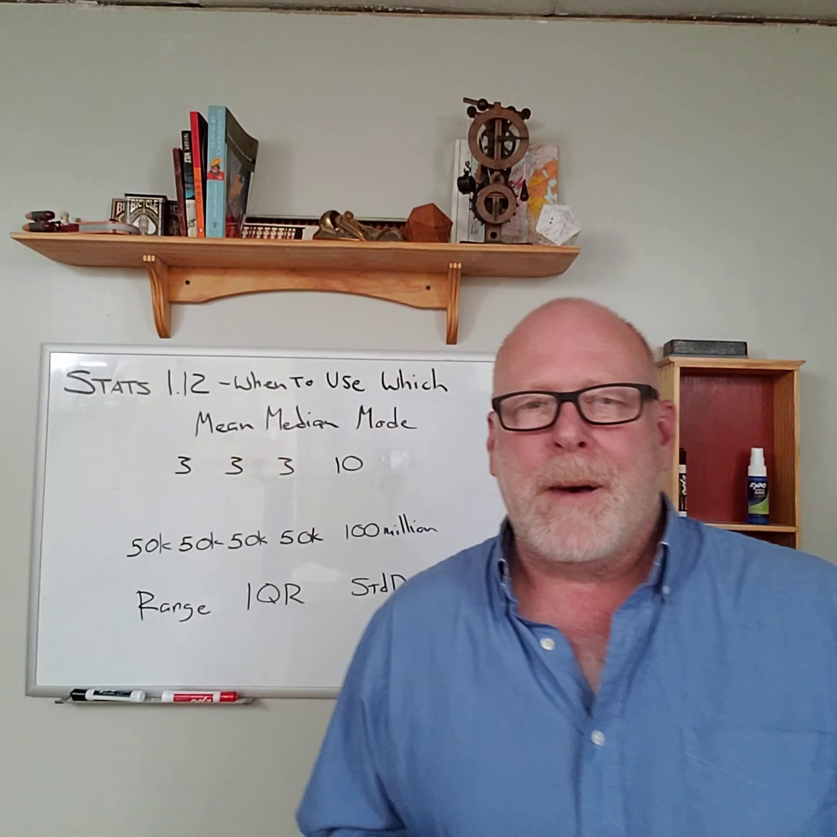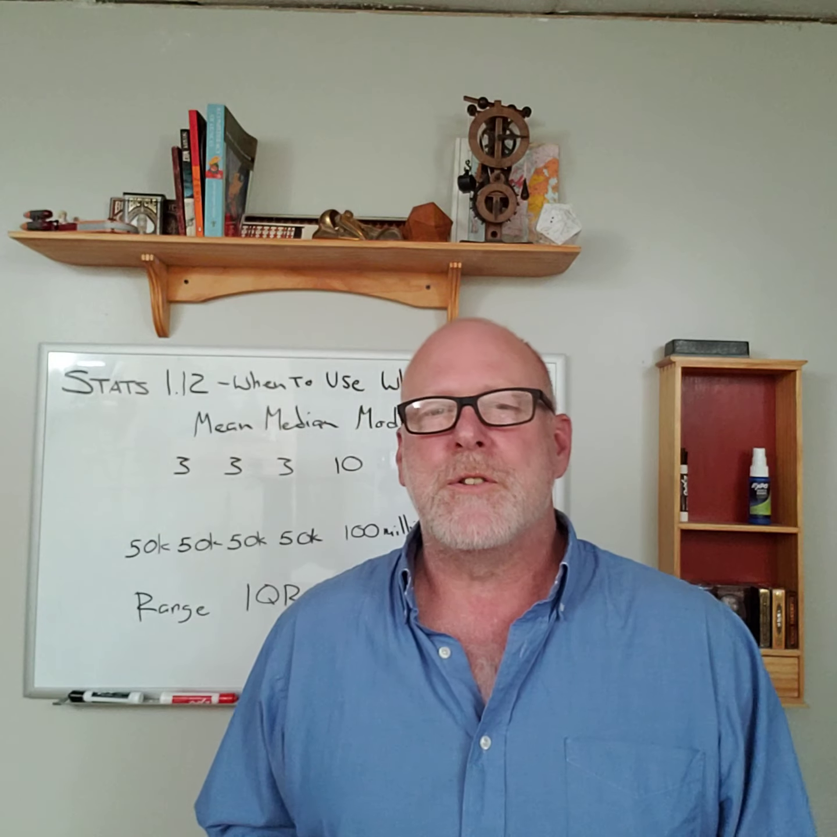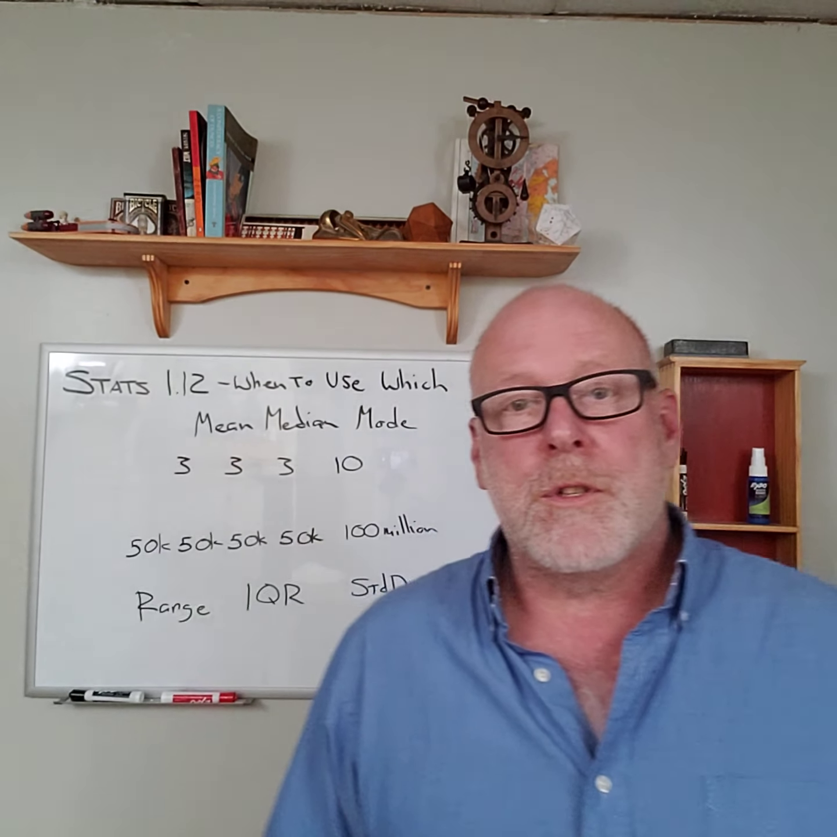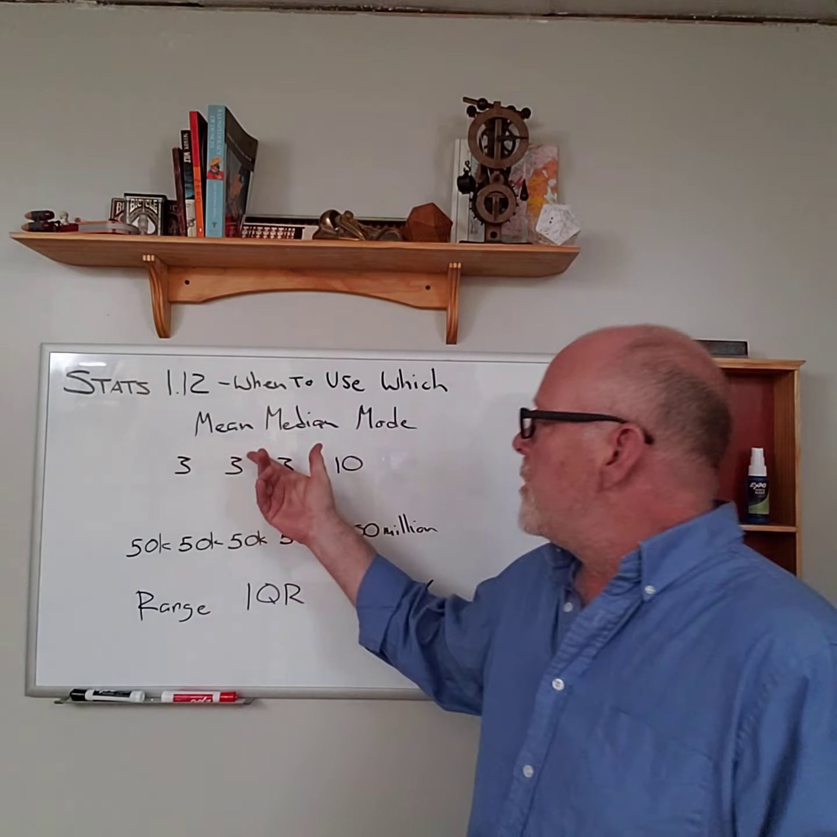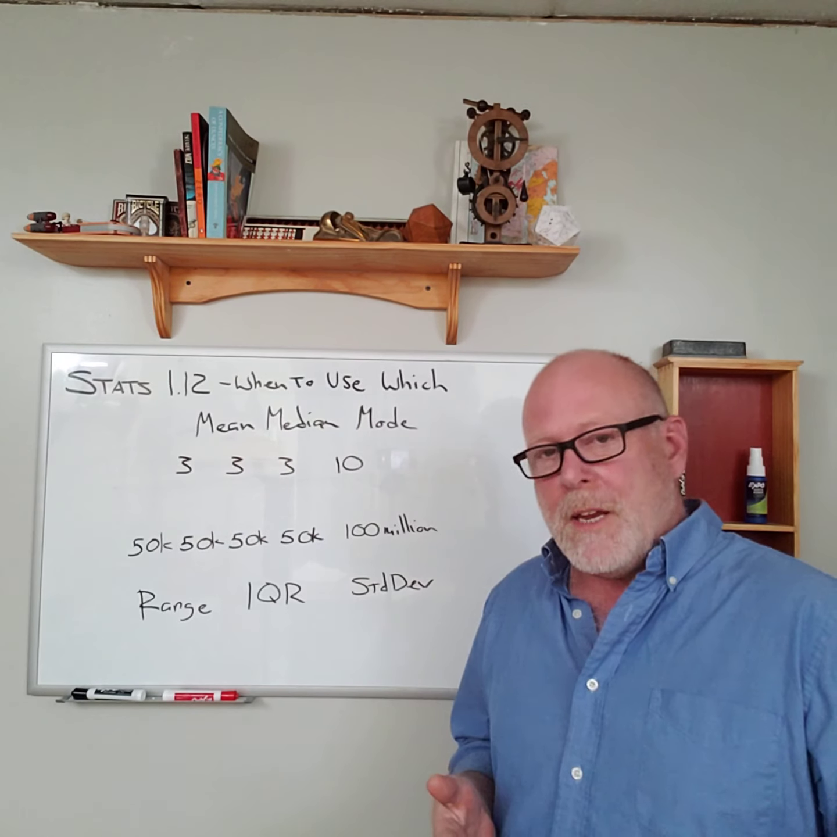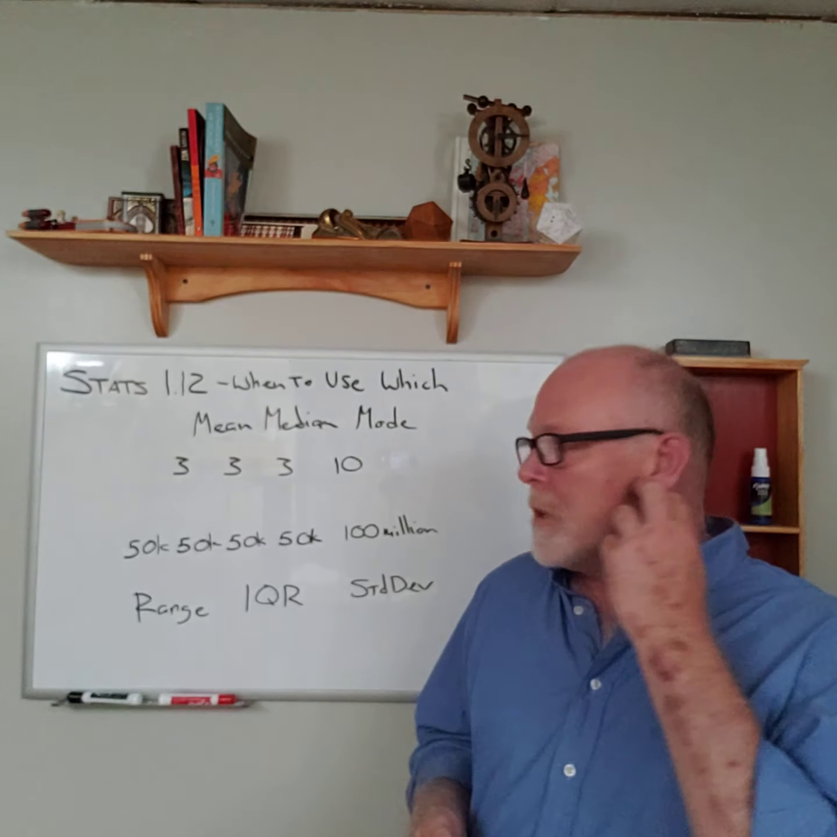So let's talk a little bit about how to choose which of these measures of center and measures of spread we should use to discuss whatever we happen to be discussing. Let's take a look first at the measures of center. We've got the mean, median, and mode. Mean is the average, median is the one in the middle, and mode is the one that shows up most often.